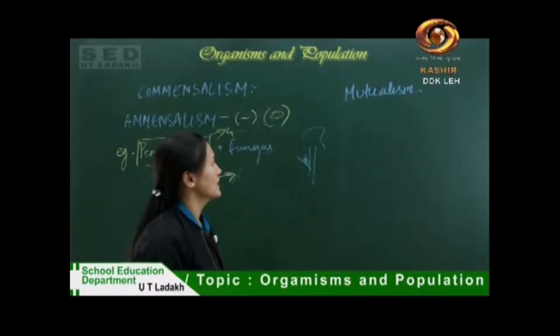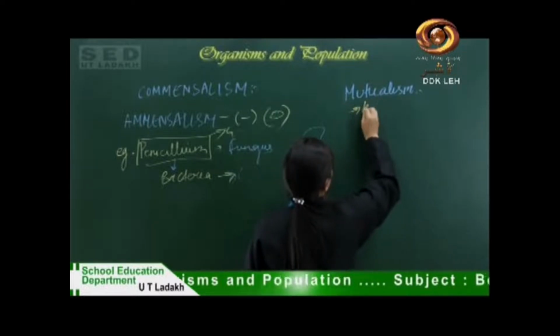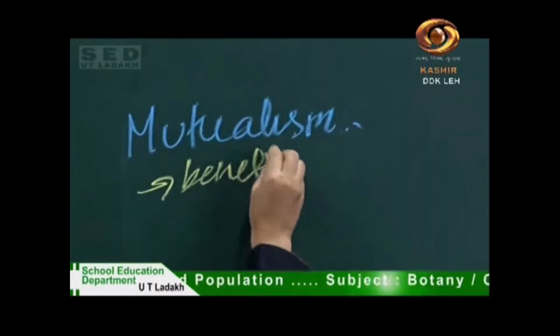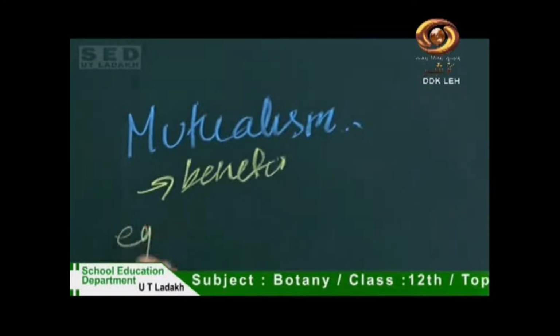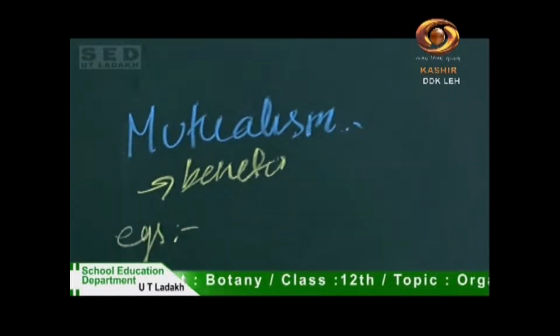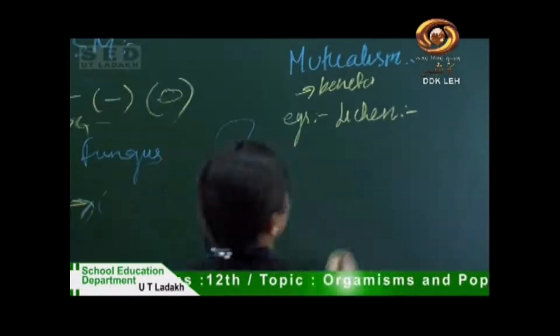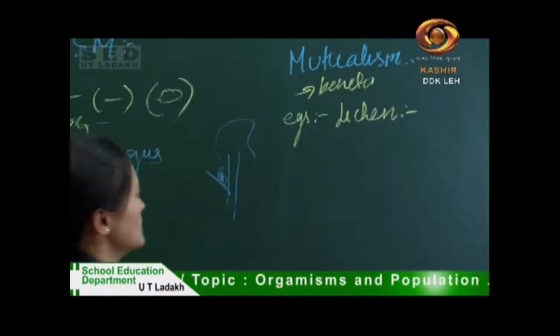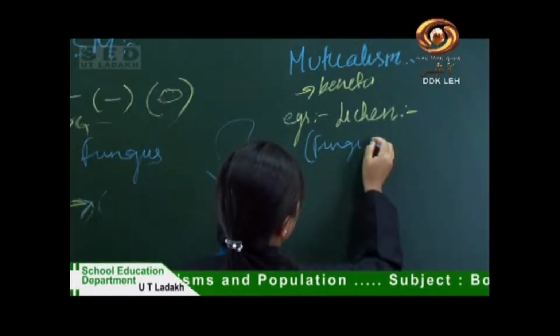Mutualism is a type of interaction in which both the interacting species get benefit. Certain examples of mutualism are lichen. Lichen is an association between fungi and algae.